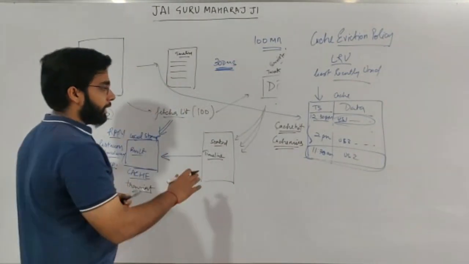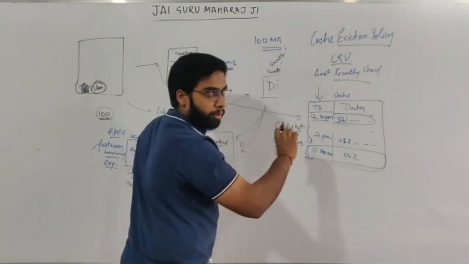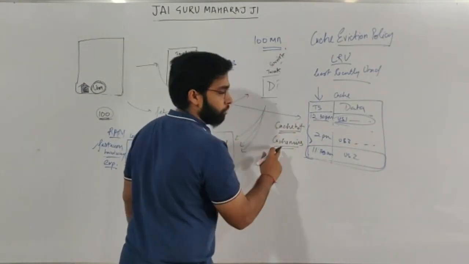Anytime a cache miss happens, an entry will be made for that particular result, so that the next time there is no miss.